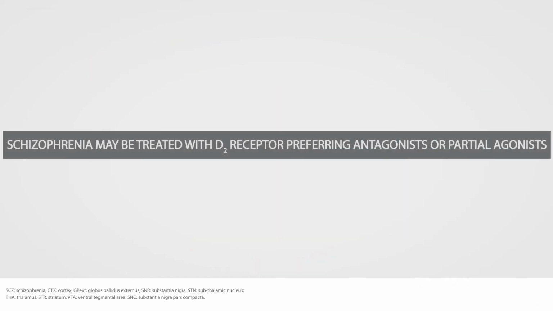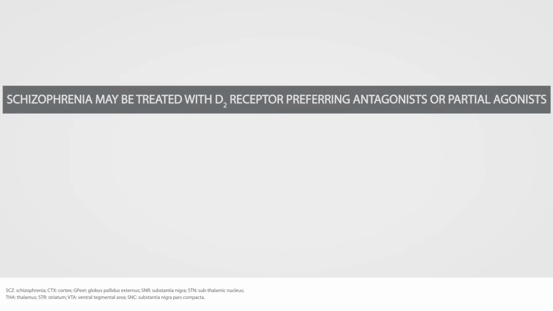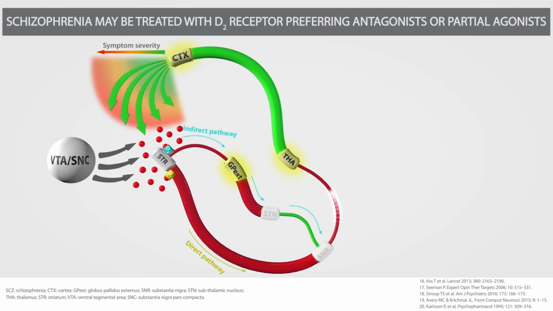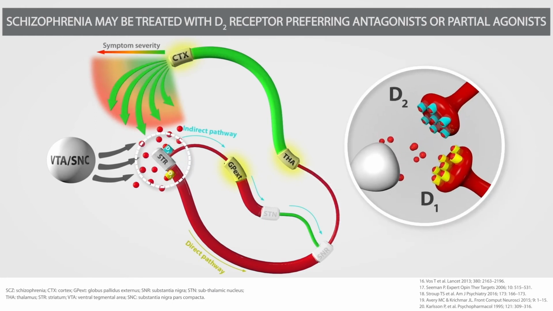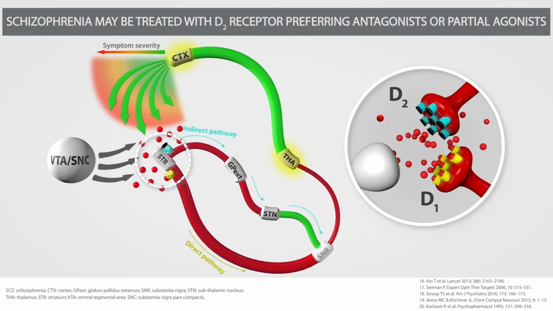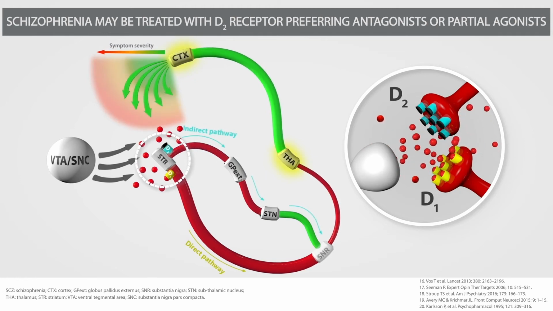Schizophrenia may be treated with D2 receptor-preferring antagonists or partial agonists. Although many antipsychotics modulate a range of receptors, they preferentially target D2 over D1 receptors, exerting antagonism or partial agonism properties. D2 receptor antagonists and partial agonists prevent the overstimulation of the D2 receptors controlling the indirect pathway.